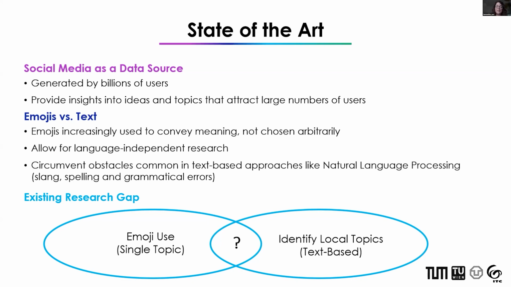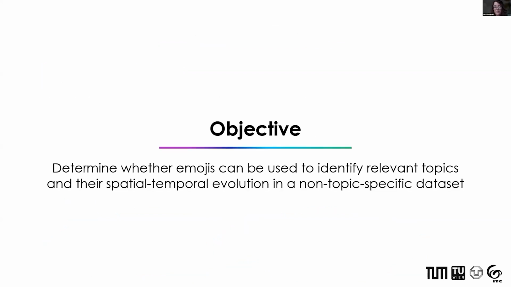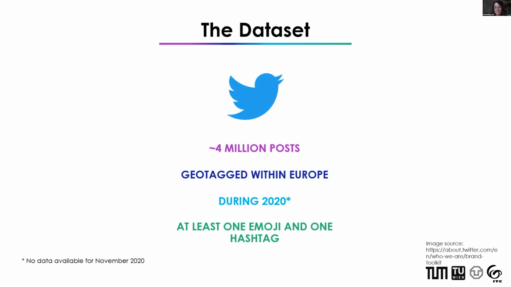And while there is existing research on emoji use within the realm of a single topic, and there's also research on social media data across topics that tends to be text-based, this research seeks to fill this existing research gap. Therefore, my research objective was to determine whether emojis could be used to identify relevant topics and their spatial temporal evolution in a non-topic specific dataset.